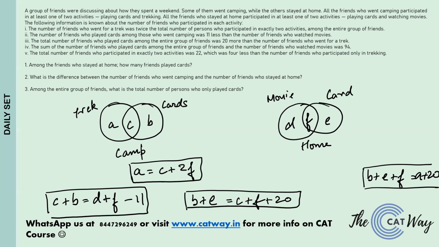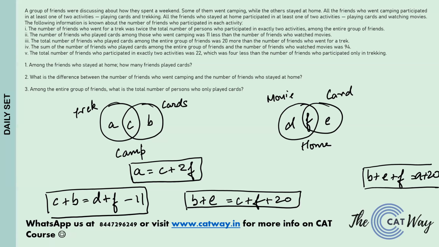Chalo, move to the fourth point. What does the fourth point say? The fourth point tells us that the sum of number of friends who played cards among the entire group is C plus B plus E plus F, and the number of friends who watched movies is 94.